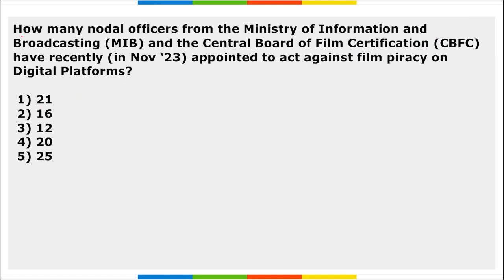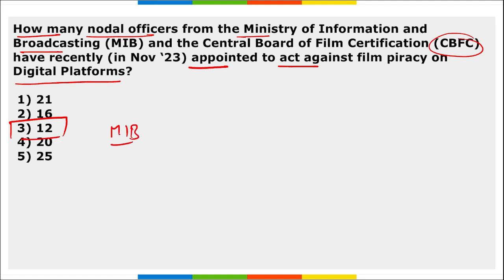Next is, how many nodal officers from the Ministry of Information and Broadcasting and CBFC were recently appointed to act against film piracy on digital platforms? A total of 12 nodal officers from the Ministry of Information and Broadcasting and the CBFC, that is the Central Board of Film Certification. This action has been taken under the Cinematograph Amendment Bill of 2023, and the officers will handle all complaints related to film piracy, ensuring action is taken within 48 hours of receiving a complaint.